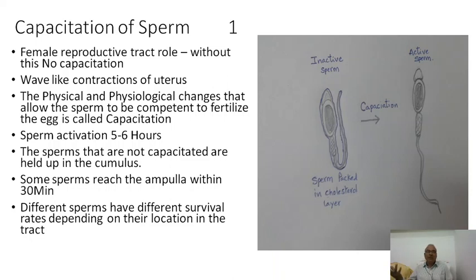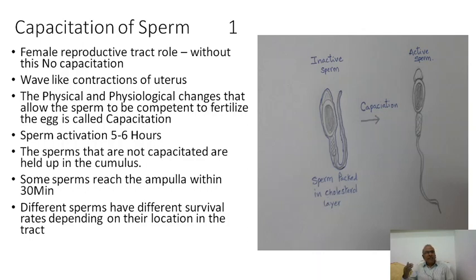They may not be able to penetrate because they are blocked with certain proteins. The receptors of sperm are blocked, or the cholesterol layer is not removed, or the diffusibility of the plasma membrane is not moderated. So that's why the sperms which are not capacitated may not be able to penetrate the ovum.